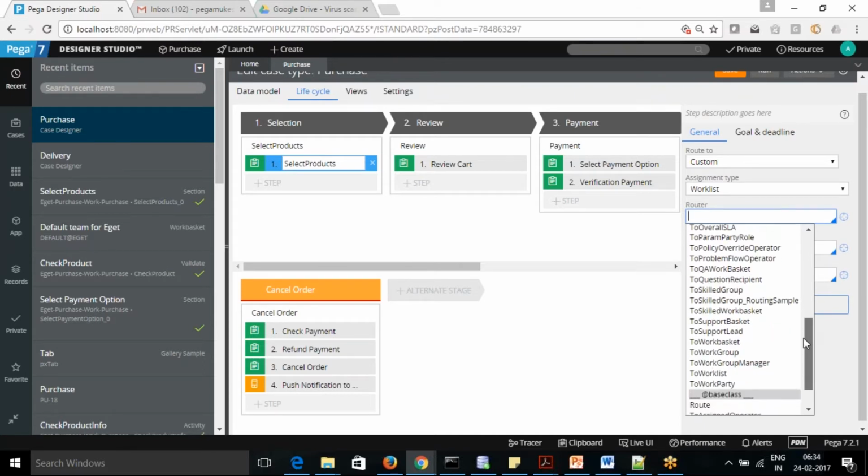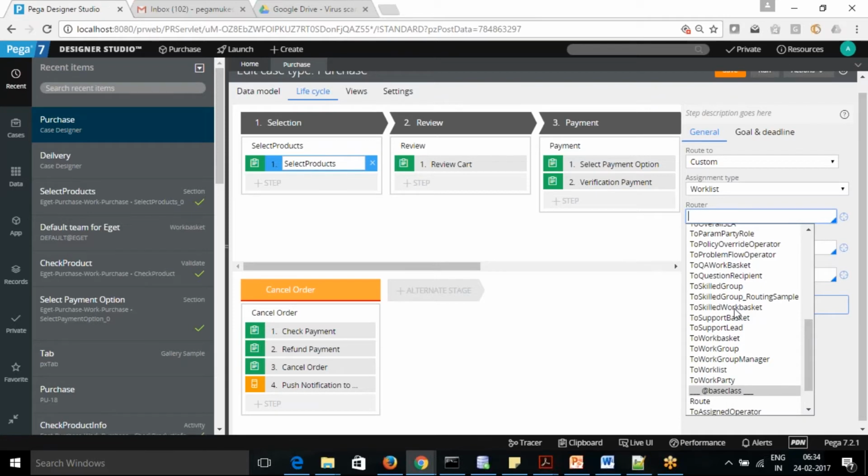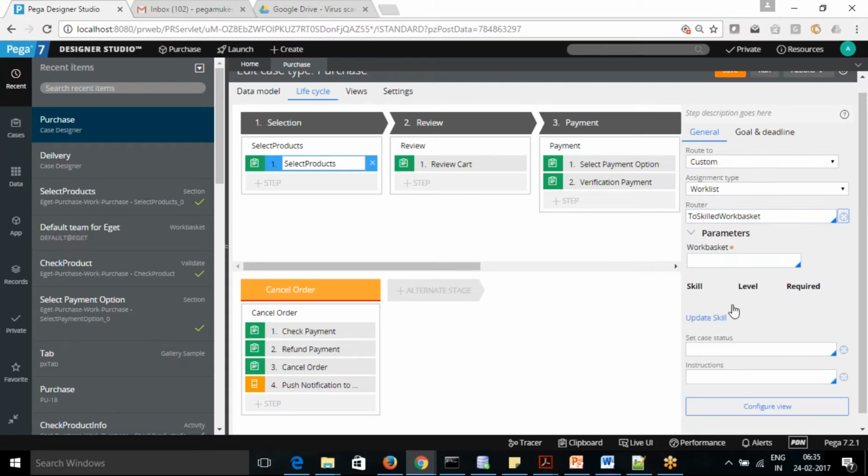Then you can see skill group and skill work basket. If you want a skill work basket, it will show you which work basket and what skill you want for that.